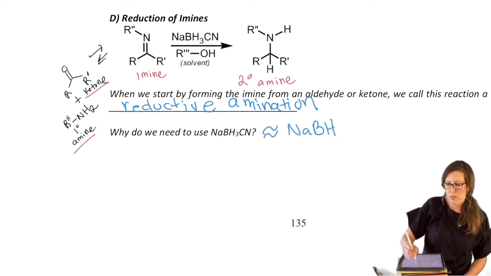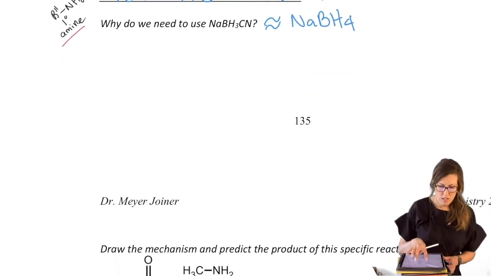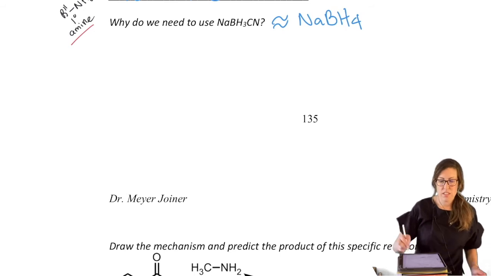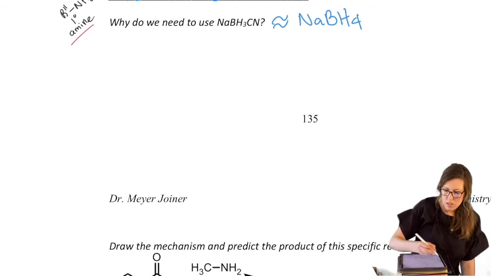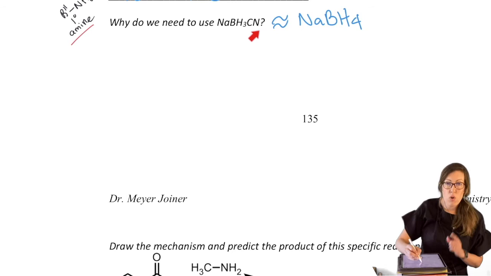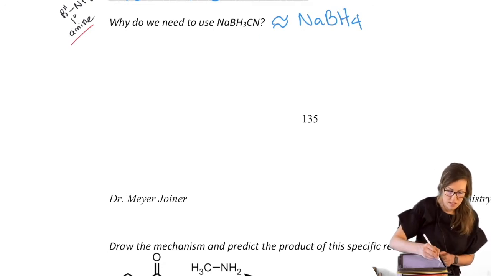I know about sodium borohydride. Why do I need to know about sodium cyanoborohydride? Well, it's actually a lot less reactive, because you've replaced one of the hydrides with a cyano group, a nitrile group. So it won't reduce the carbonyl, but it'll reduce the imine because it's less reactive.